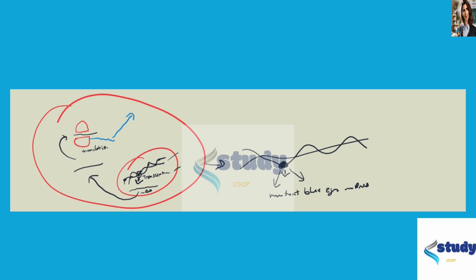It is not going to be the same mRNA as here. It is going to be a mutant form of mRNA, and hence it is going to cause a mutant blue eyes protein, from the mutation for the rest of the life of this patient, in this cell at least. And if this cell replicates and produces more cells, then these cells are going to have the same mutation too.